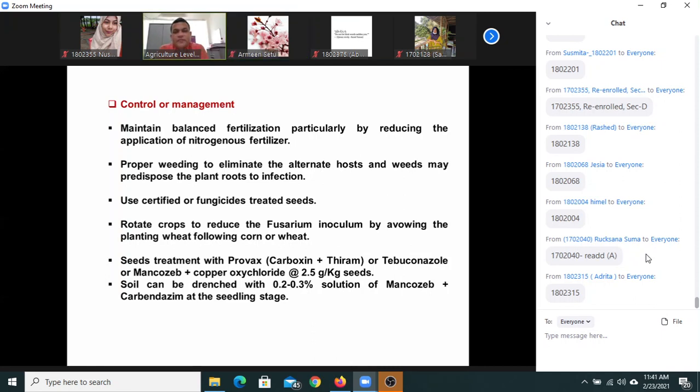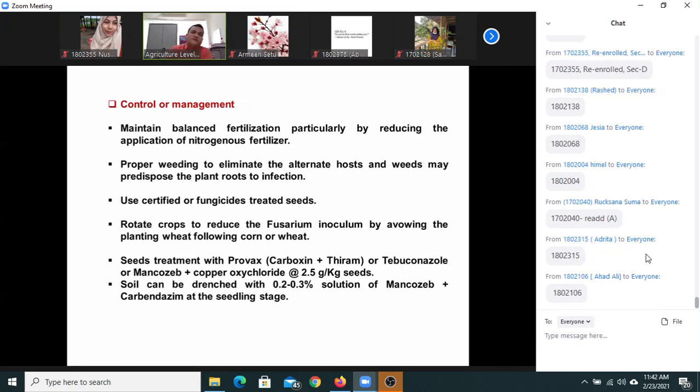That means if you cultivate wheat year after year, the soil-borne inoculum level increases every year, and within 3-4 years the inoculum level reaches a high concentration or density, thus creating an epidemic. So what will happen? If you don't grow wheat and other cereals, and use other crops, you can avoid this infection.